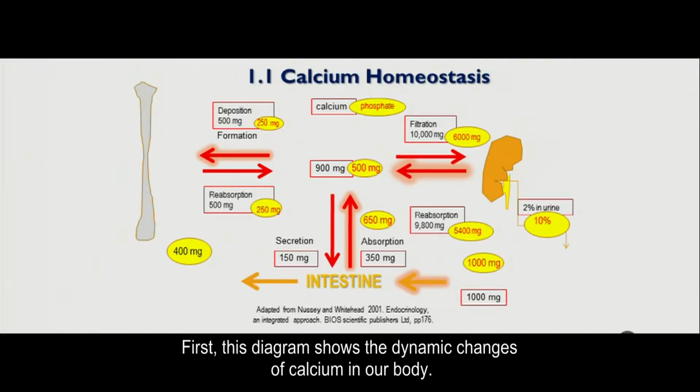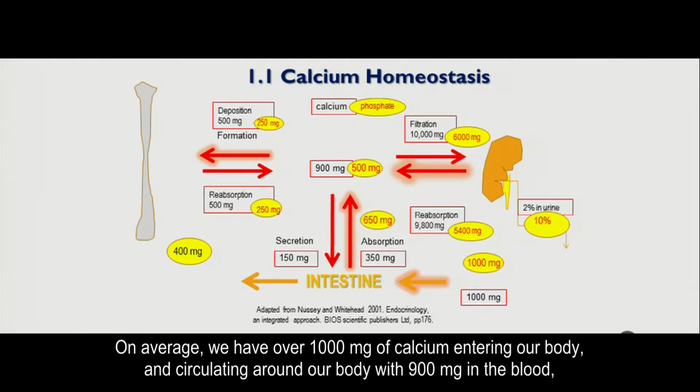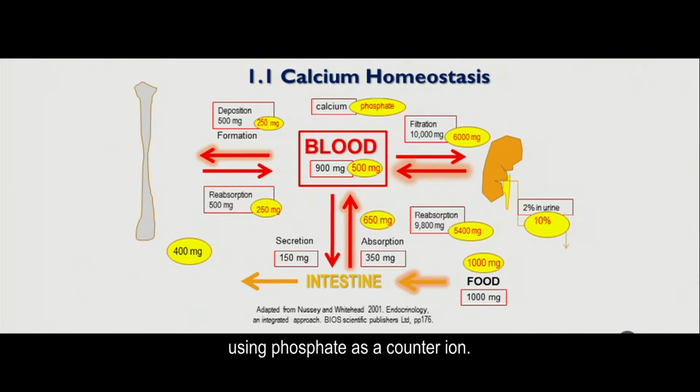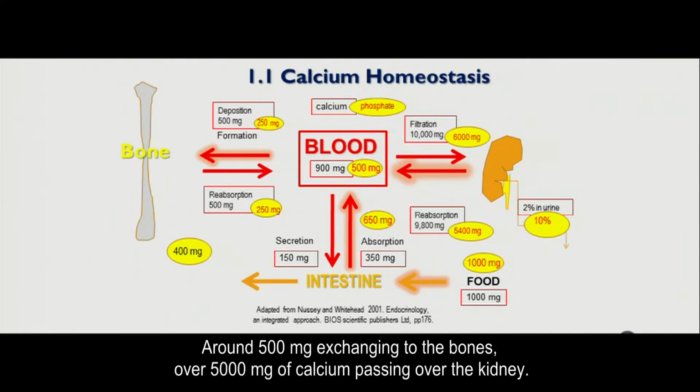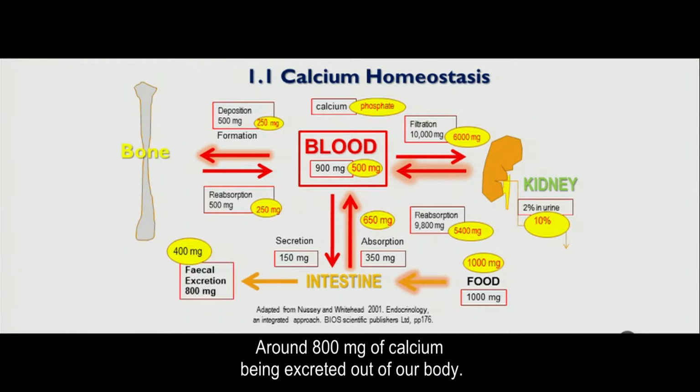First, this diagram shows the dynamic changes of calcium in our body. On average, we have over 1,000 milligrams of calcium entering our body and circulating around our body with 900 milligrams in the blood. Using phosphate as a counter ion, around 500 milligrams exchanging to the bones, over 5,000 milligrams of calcium passing over the kidney, around 800 milligrams of calcium being excreted out of our body.